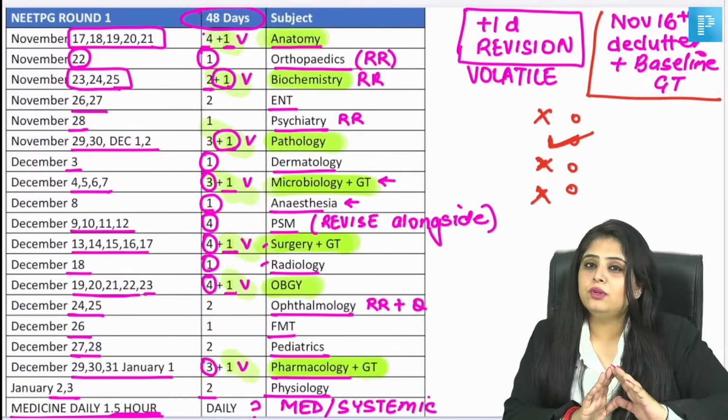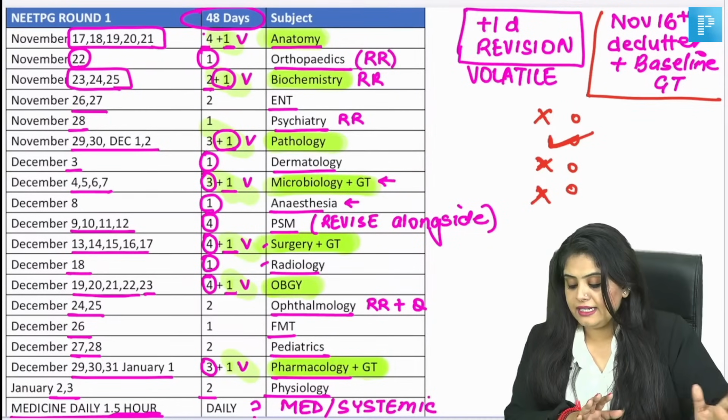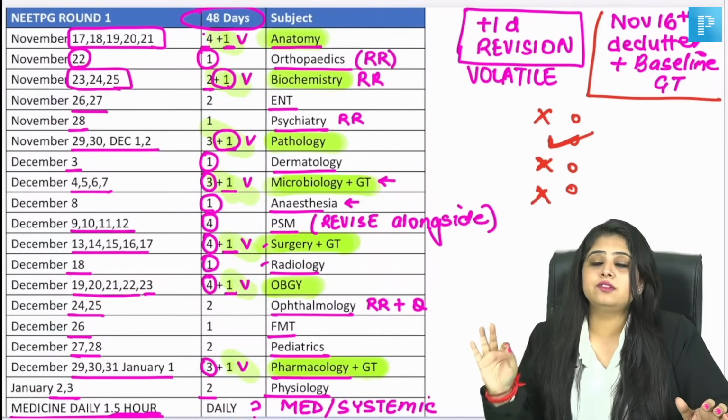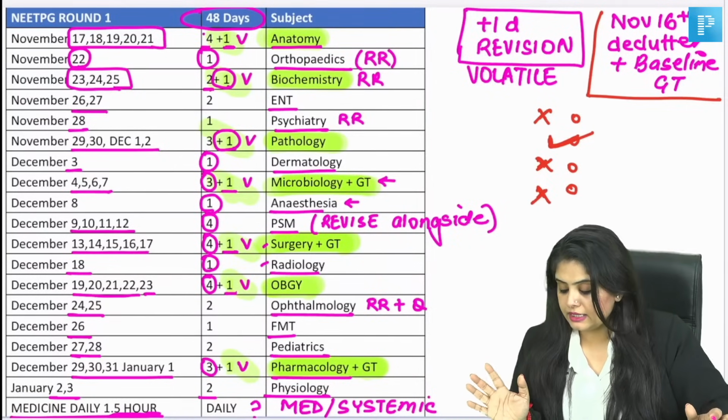Don't keep relying only on videos. It's not a good thing to do. Right? Add data. Yes, you can add data, relevant data, only if something is a PYQ or something is high yield. Don't keep adding everything in your notes, Dr. Aryan. That would not be right.